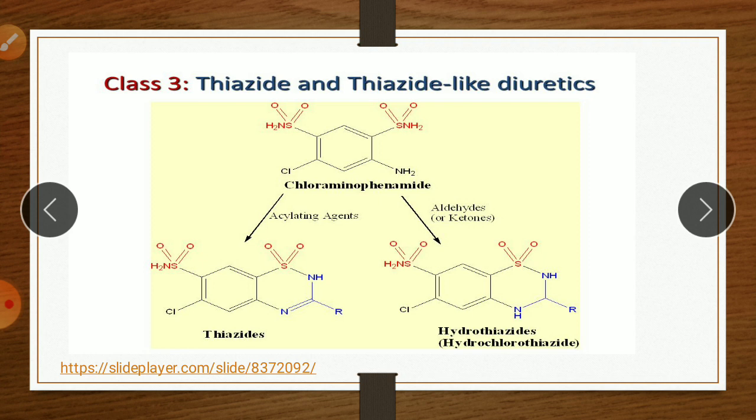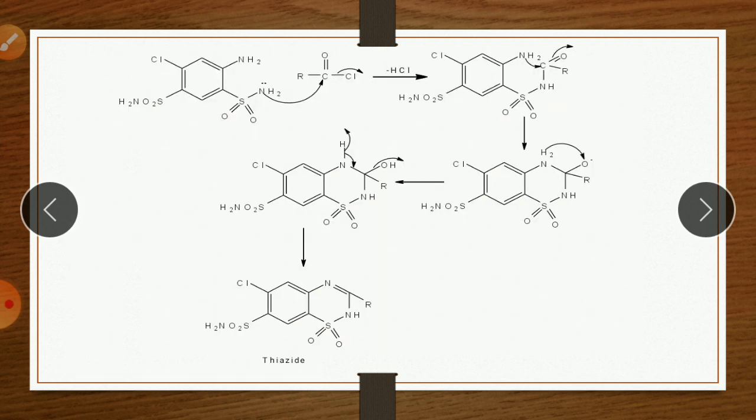If we see the mechanism of this reaction, chloraminophenamide when treated with an acylating agent forms the thiazide. The same compound when treated with aldehyde or ketone forms the hydrochlorothiazide. So this is the reaction of how chloraminophenamide is converted into thiazide and hydrothiazide respectively. Now the formation of thiazide diuretic using chloraminophenamide, the starting material, when treated with acid chloride.